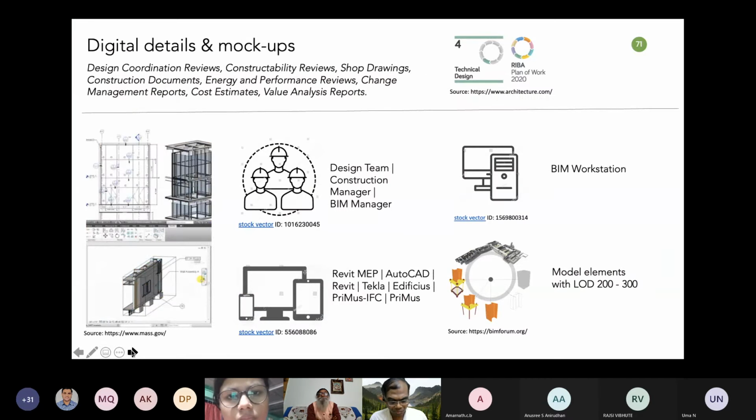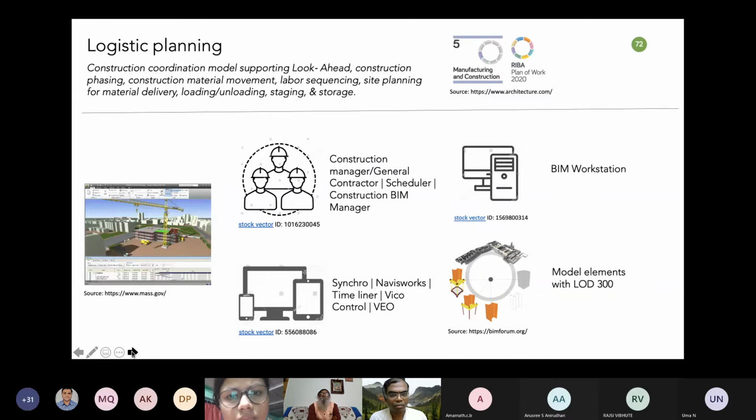Another one is digital details and mockups that can be given for prefabrication, and especially logistics planning, where you can look into construction phasing, construction material movement, labor sequencing, site planning, material delivery, loading and unloading of materials, and storage. All the simulations can be performed. There are different solutions for these, like Synchro, Fuser. Some of these software can help you do those simulations.